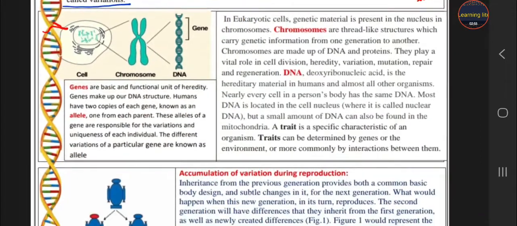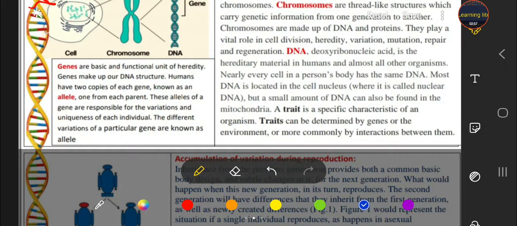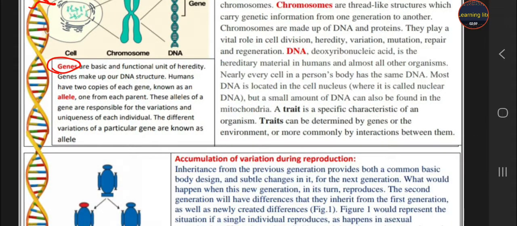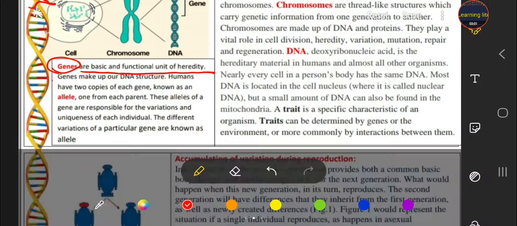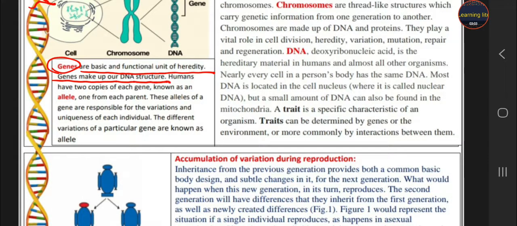Next one is gene. What are genes, students? Genes are the basic functional unit of heredity and make up the DNA structure. Students, genes are the basic and functional unit of heredity. Likewise, a cell is a basic functional and structural unit of our body. Similarly, the gene is the basic unit of heredity and it makes up the structure of DNA.